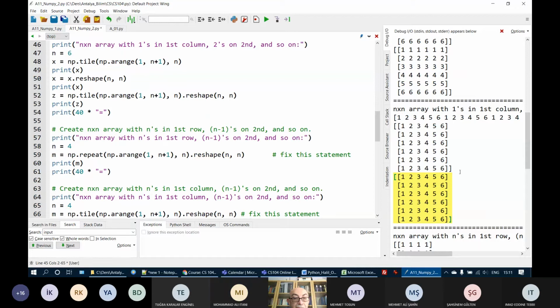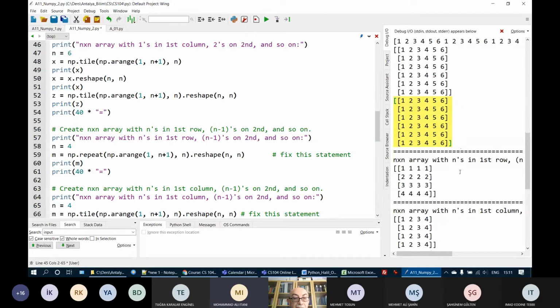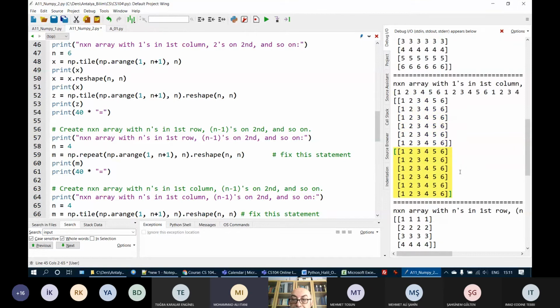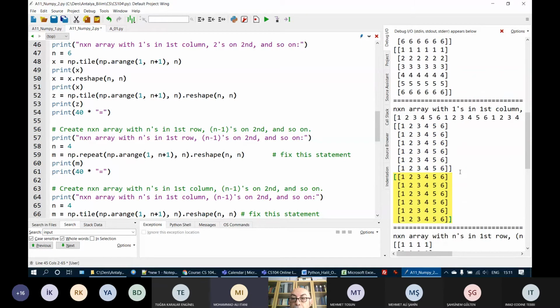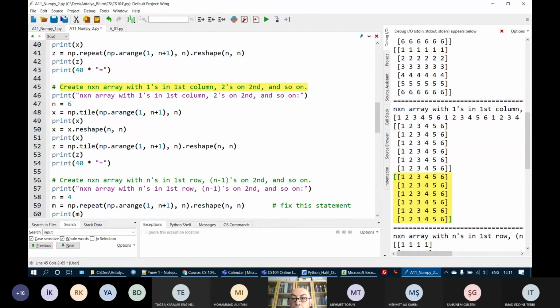Professor? Yes. Another method, couldn't we take the first one and do the transpose? Oh, yeah, you are right. You can make it with repeat and then put here dot transpose. You mean this? That's correct. That's also possible. It will make the statement longer, but it is possible. I didn't think about that, but yeah, that's true.